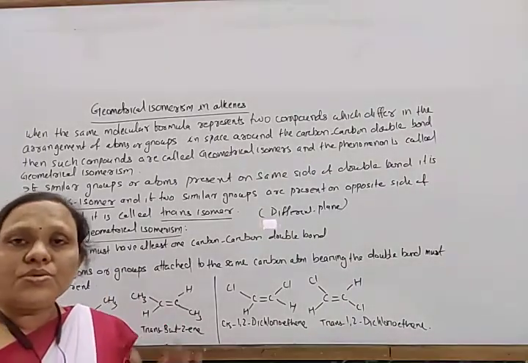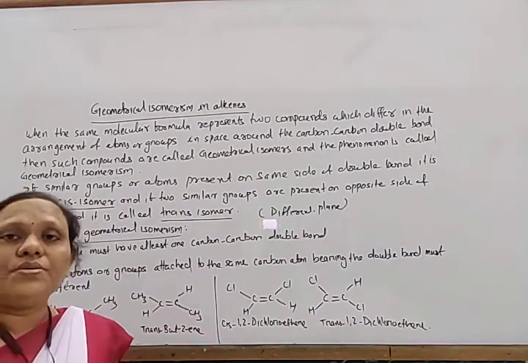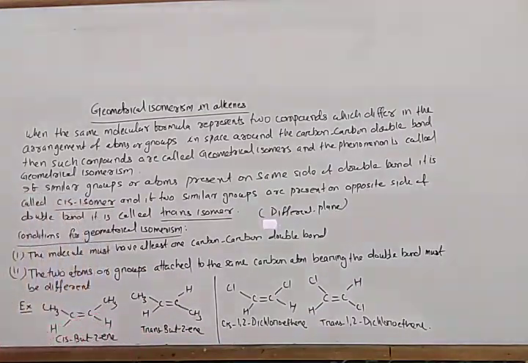So the atoms or groups attached to each double bonded carbon atom should be different. Okay, so note down these points. And there are some examples: cis-but-2-ene, trans-but-2-ene, cis-1,2-dichloroethene, trans-1,2-dichloroethene.